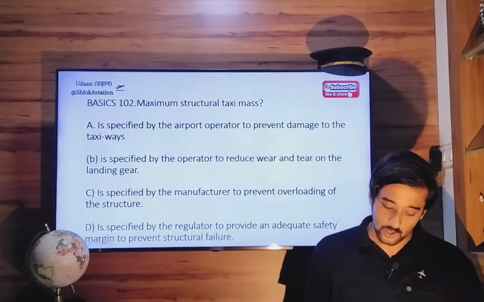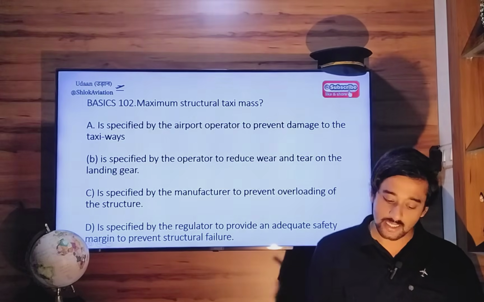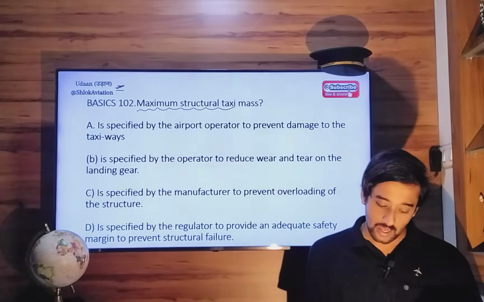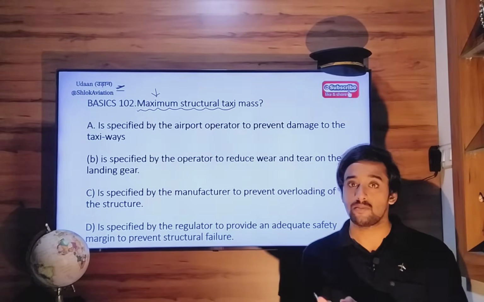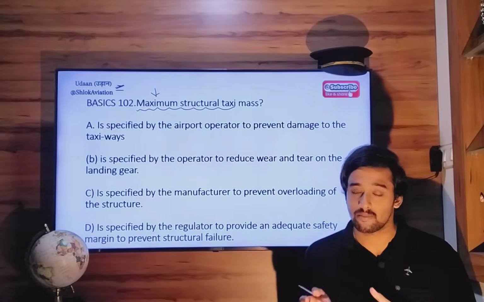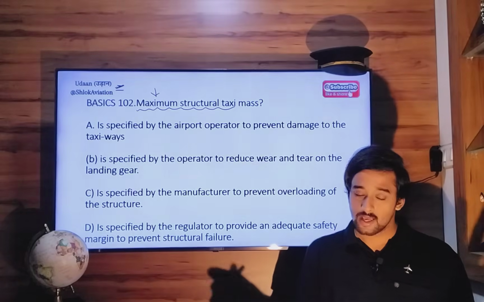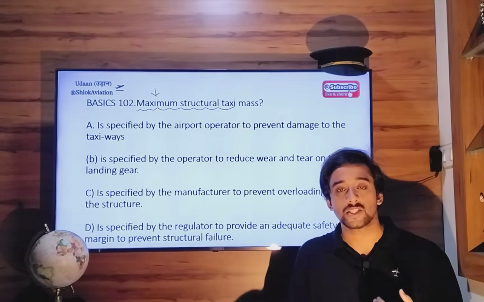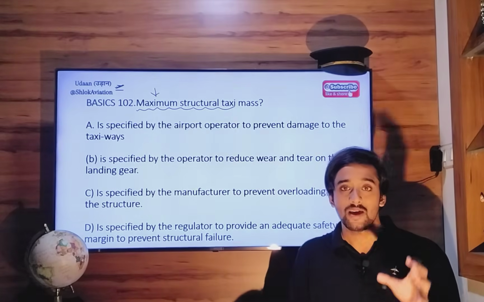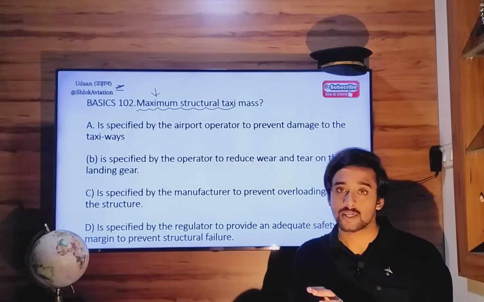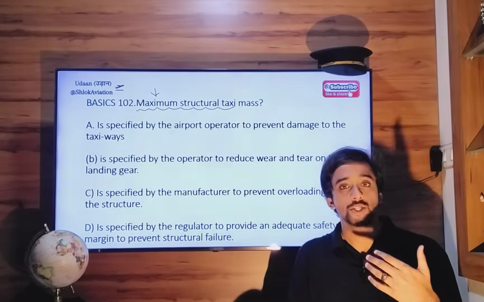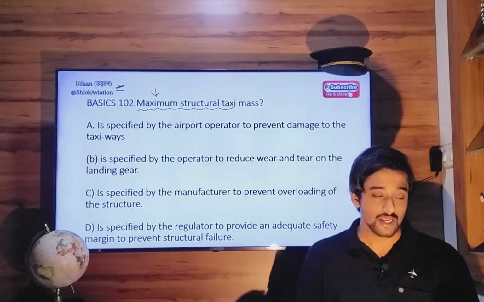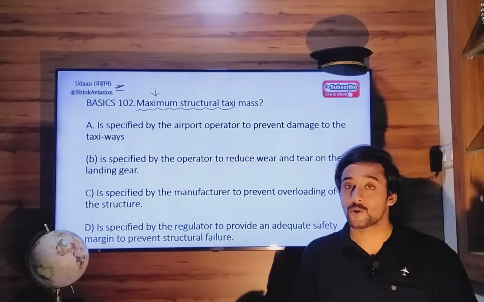Question number 102. Maximum structural taxi mass. Now they are talking about structural taxi mass and its maximum, meaning the highest limit. The manufacturer of every aircraft will specify a particular mass called maximum structural taxi mass, beyond which you cannot load your aircraft, beyond which you cannot go.